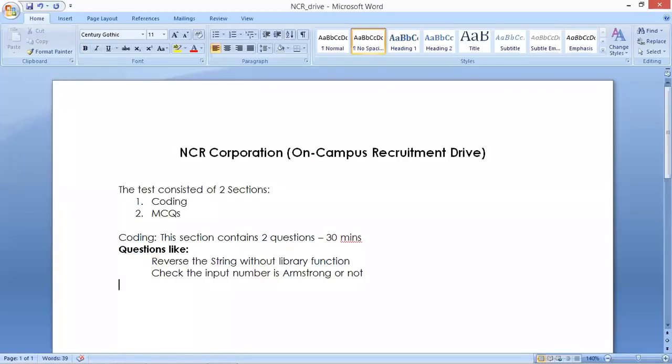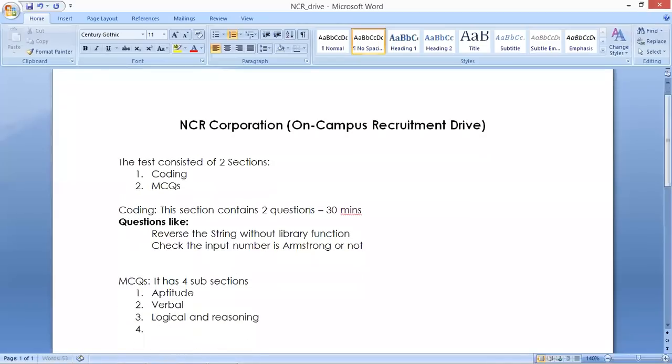And the second one is MCQs. Previously, the MCQs section had 4 subsections: aptitude, verbal, logical and reasoning, and finally technical.